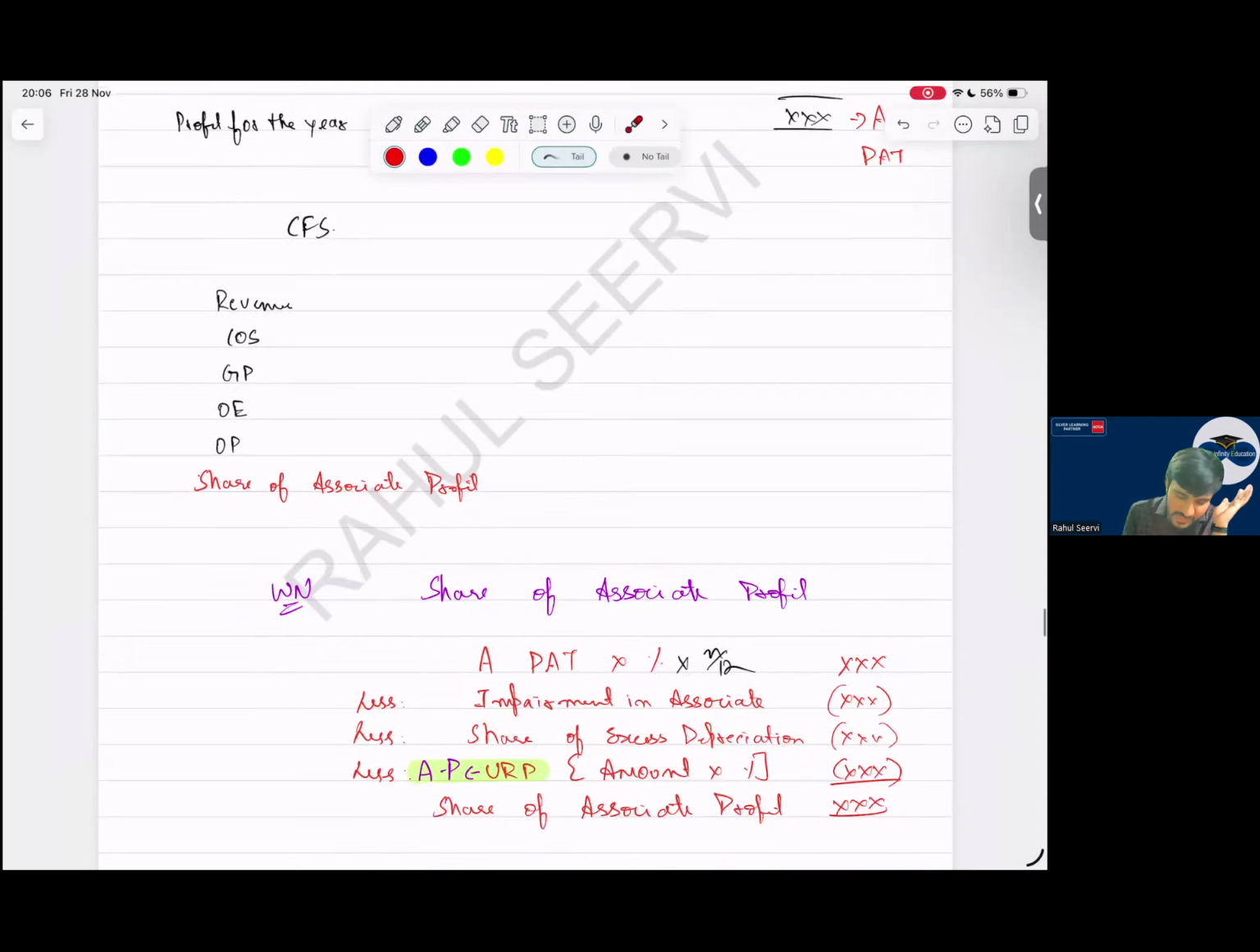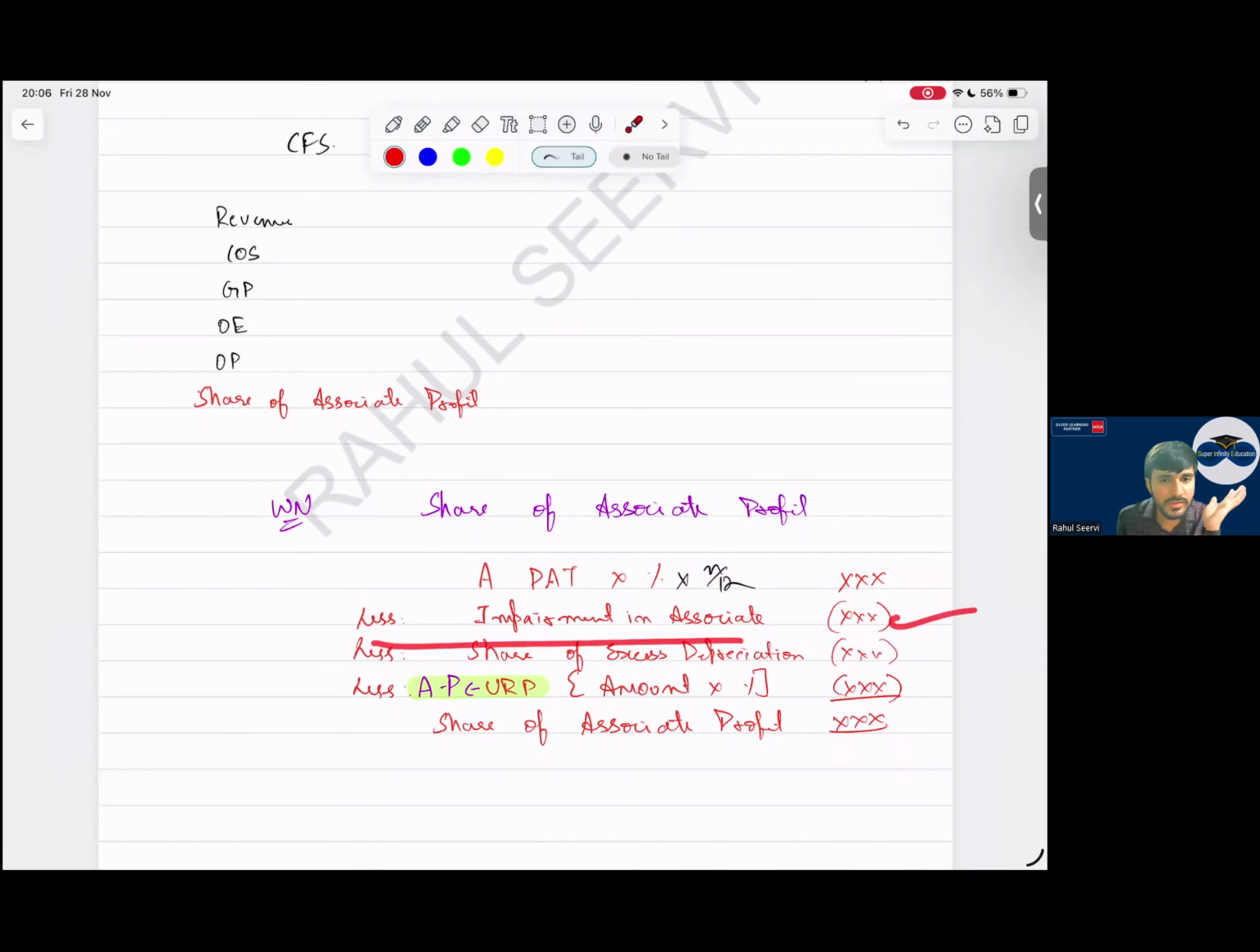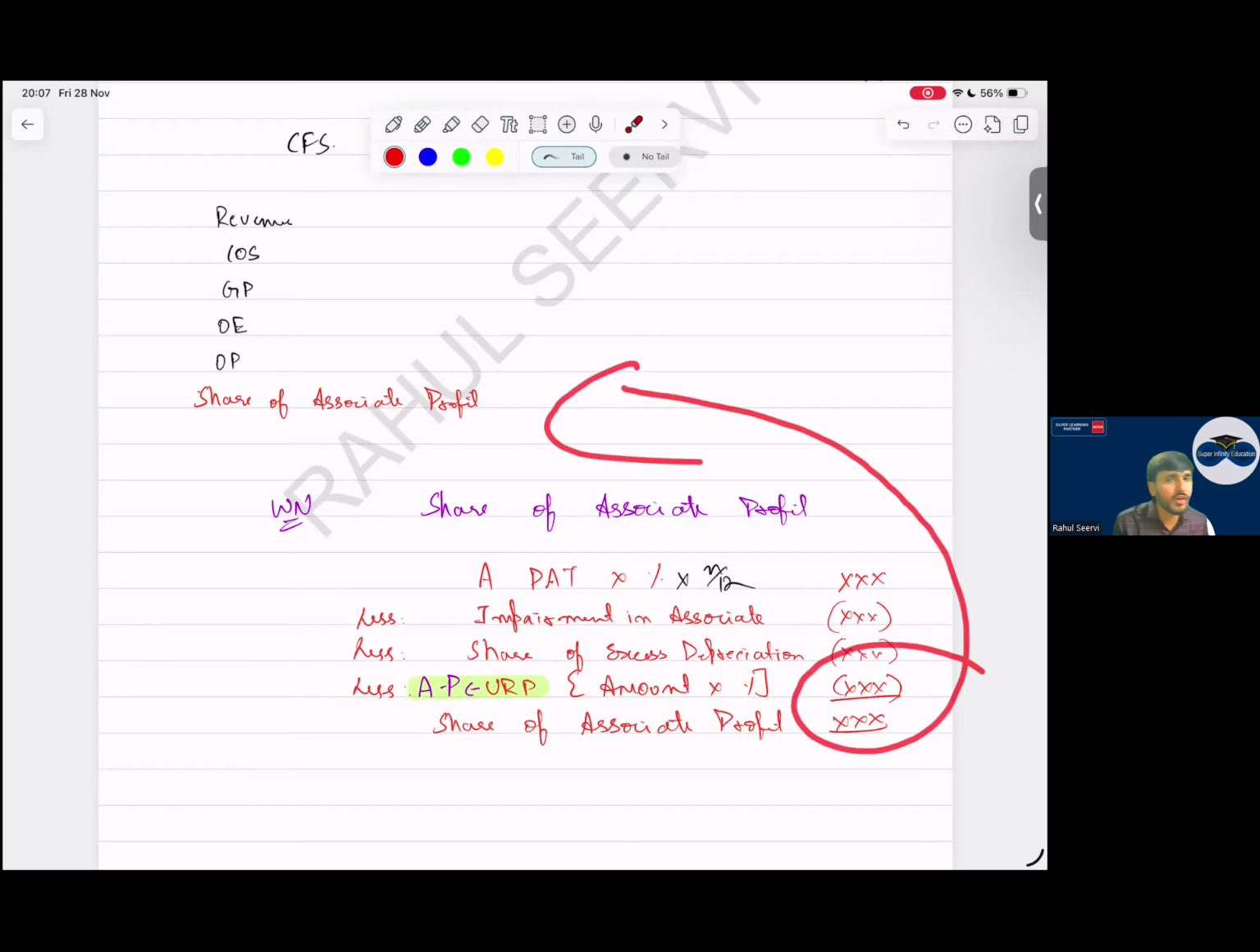Then less impairment in associate, full amount. Less share of excess depreciation, whatever is the associate's share in that excess depreciation, record that. Then less URP. Here URP will be from A to P. Calculate the URP into the percentage and record it. So you get the share of associate profit which is recorded here. So the balance sheet part and P&L part are done.